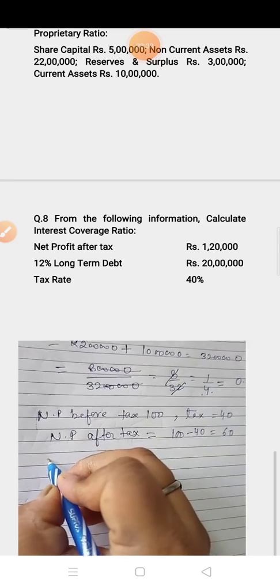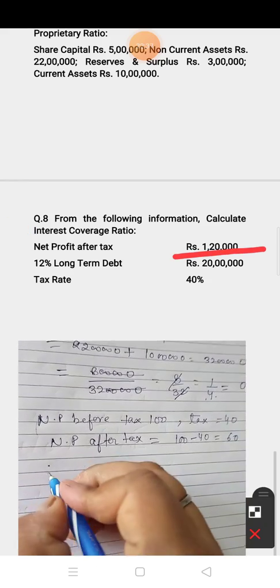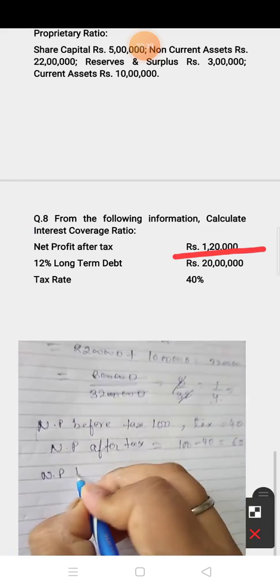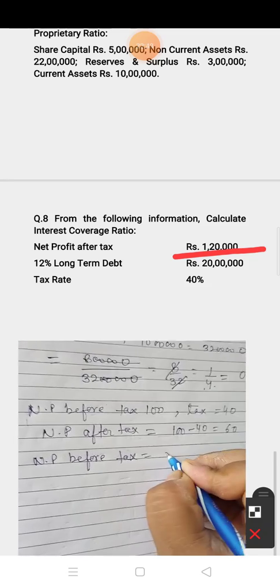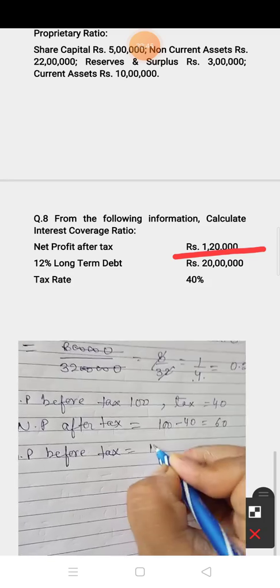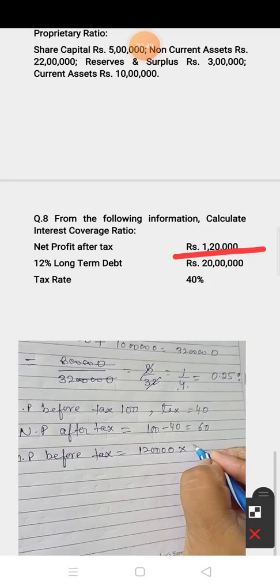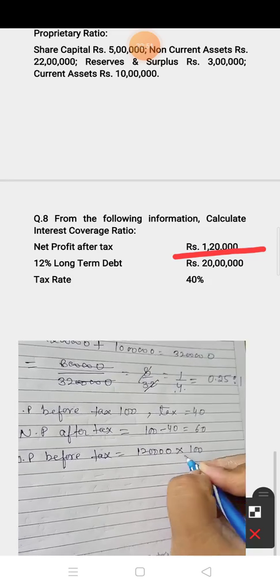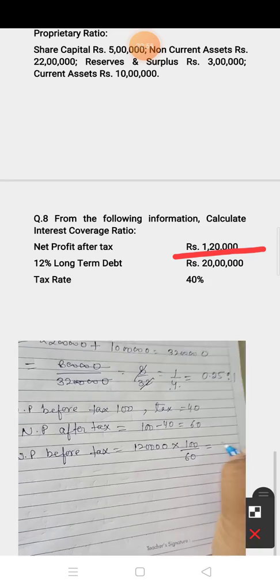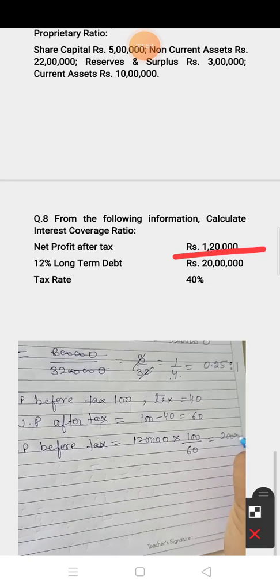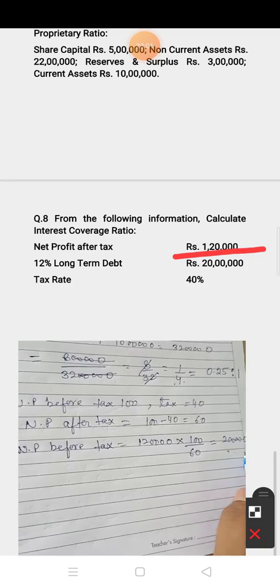Now in the question net profit after tax is given 1,20,000 and you have to find out before tax. So put the value: net profit after tax into 100% you have to find out, and this is the value of 60%. So the value is 2 lakh.